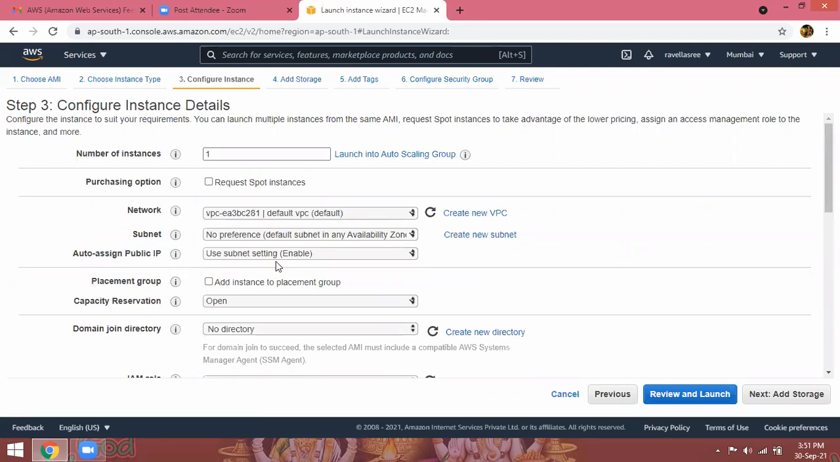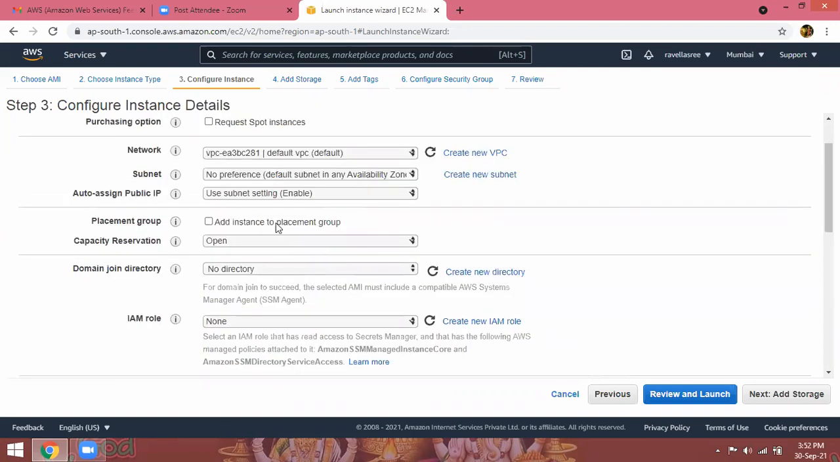Next to auto assign public IP, enable. It should be enabled because I already explained just now. Your laptop is in a private network. You are communicating with your public server, that is the instance. So when you want to log into your instance, you need one public IP. That is the reason auto assign public IP should be kept in enabled state only.